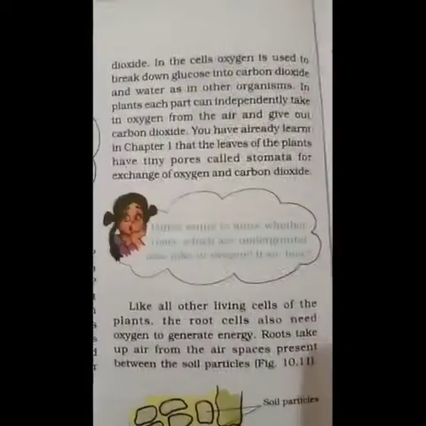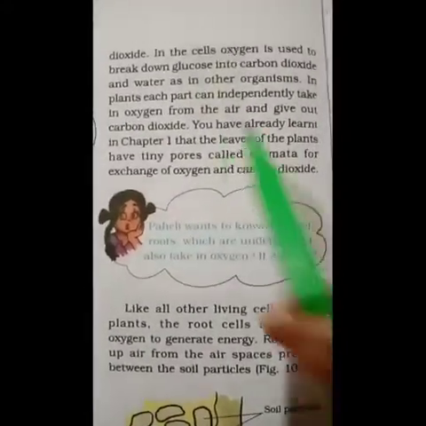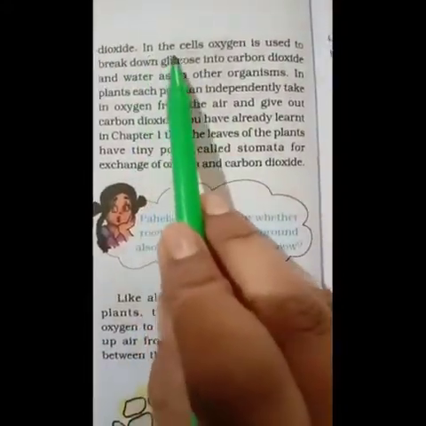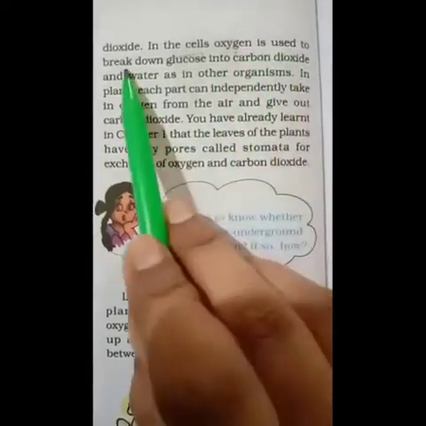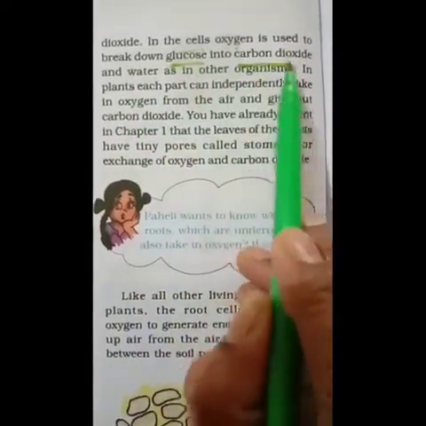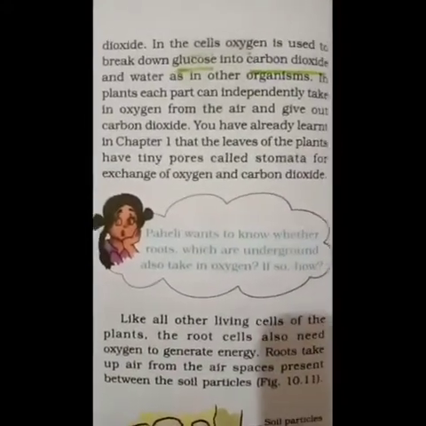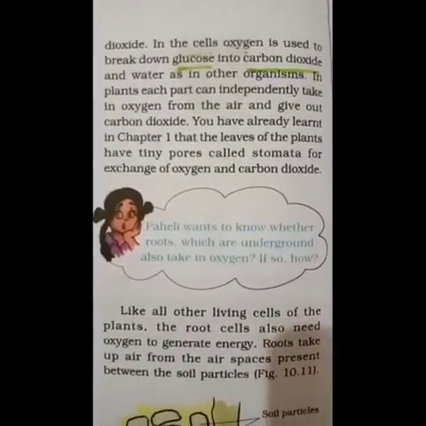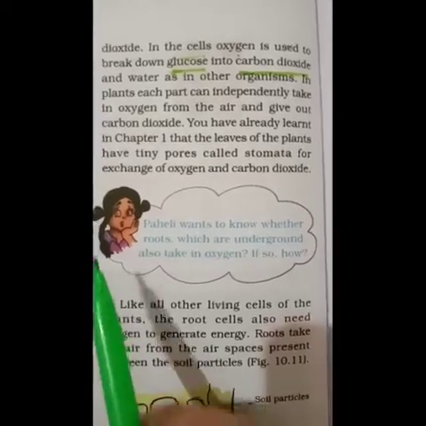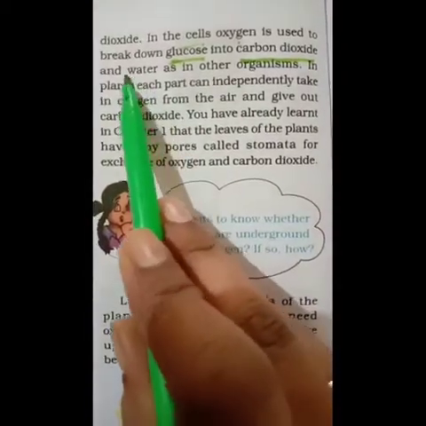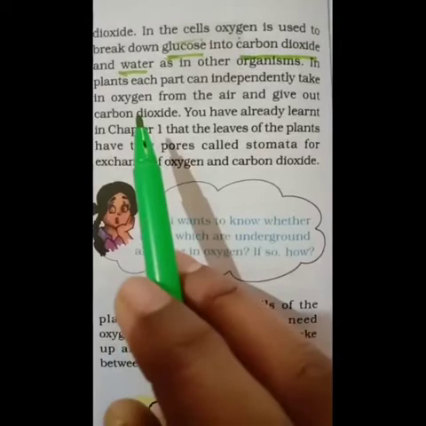So children, they take oxygen and give out carbon dioxide. So in the cells, oxygen is used to break down glucose into carbon dioxide. So in the plant cell, what is the use of oxygen? They make use of oxygen to break down the glucose into carbon dioxide as well as water, same like in the other organisms.